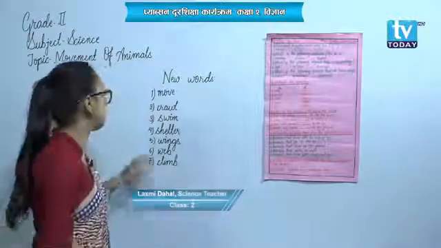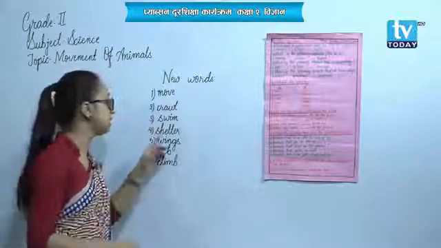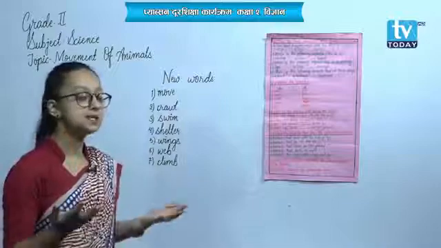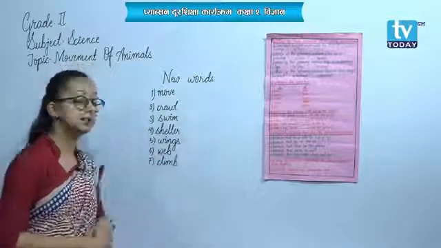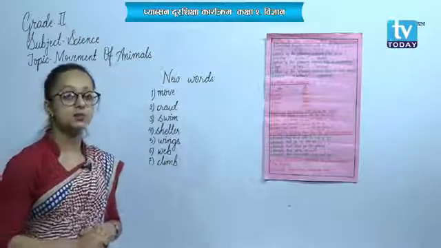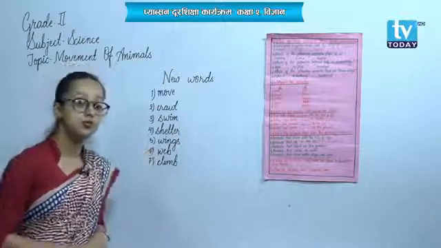We will talk about it later on. Swim is to swim in water. Shelter, the place of animals. The place of animals where they live is shelter. And wings, the part in the bodies of birds and insects that helps them to fly, that is wings.